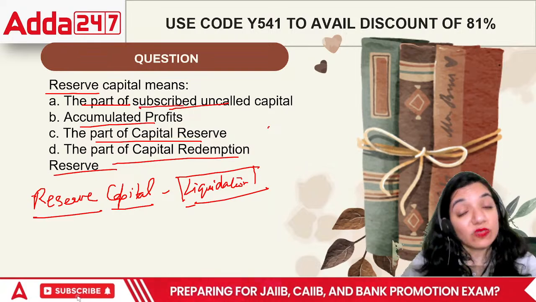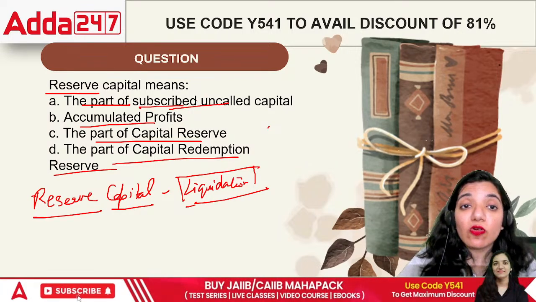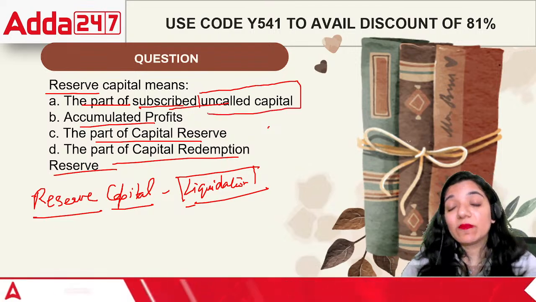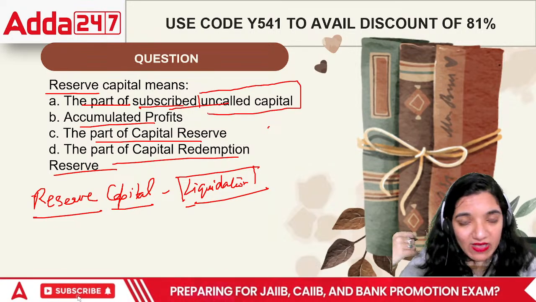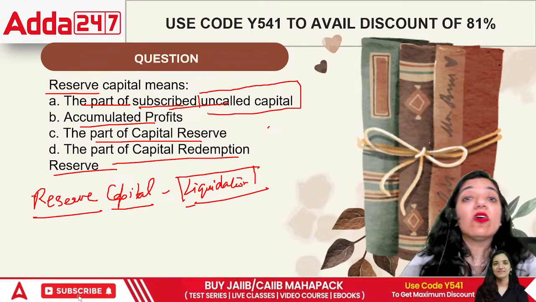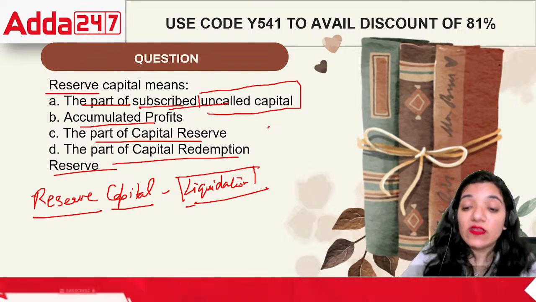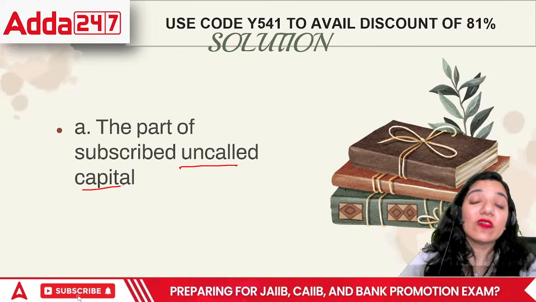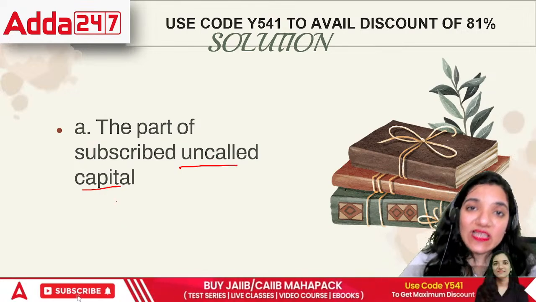It is already subscribed by people, but we are not calling that particular amount because we are keeping it for the last. That means when the organization would be exhausted of resources, and they want to pay off their debts at least, then these people would be called to settle all the debts before the organization is completely wound up.